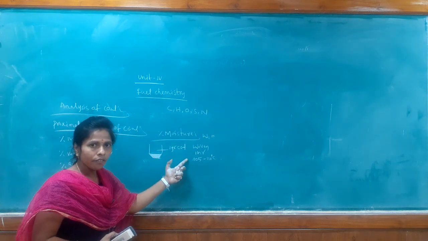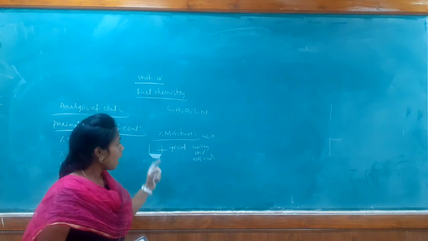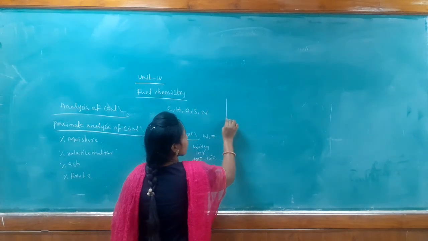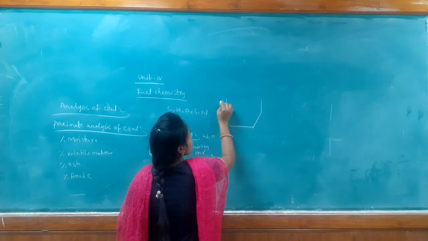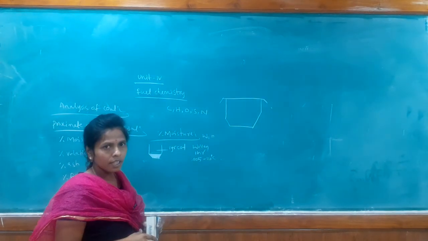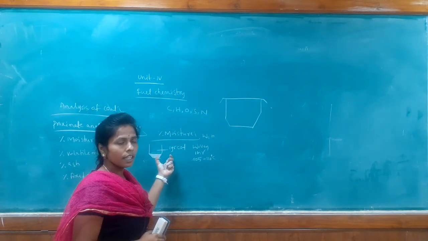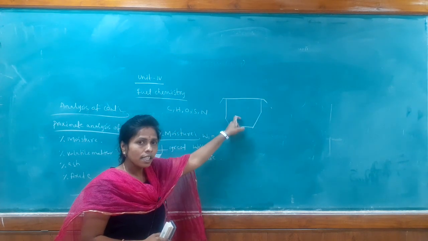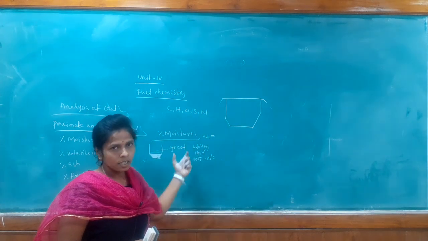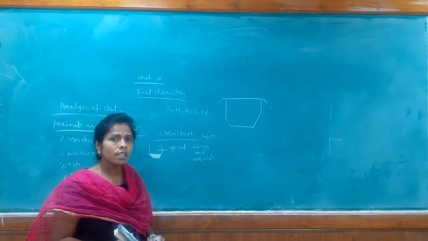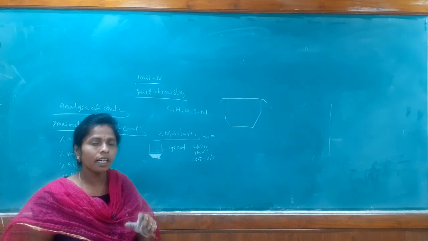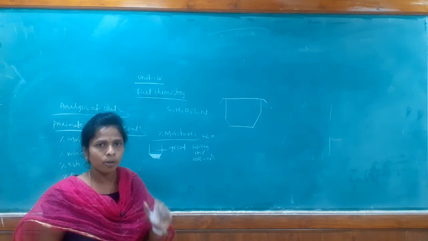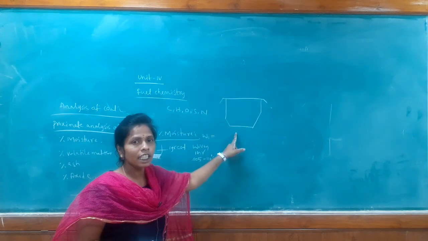After 1 hour, remove it from the oven and place the silica crucible in the desiccator. The desiccator is equipment we use for the cooling process, and it has a lid. Immediately after taking it out from the oven, keep it in the desiccator to cool the crucible. If you cool it outside, dust particles go inside and the weight will increase. To get the exact weight and the exact percentage, we immediately place it in the desiccator for cooling.